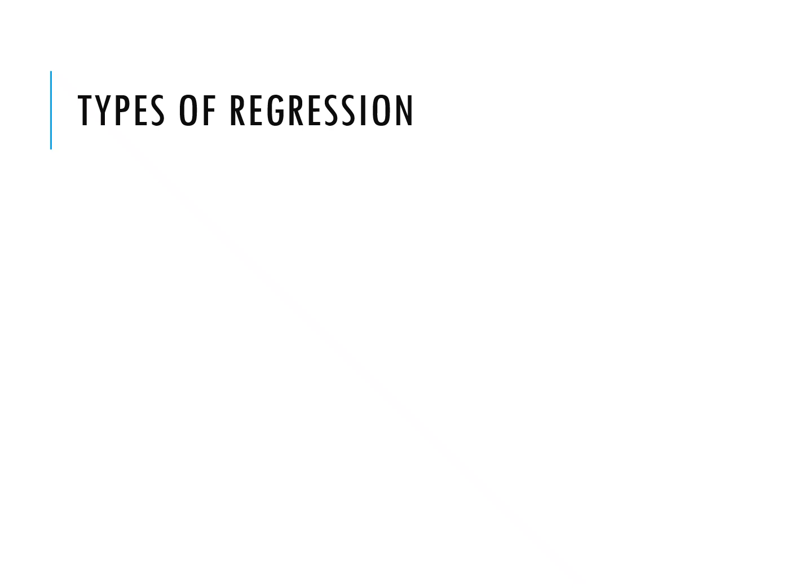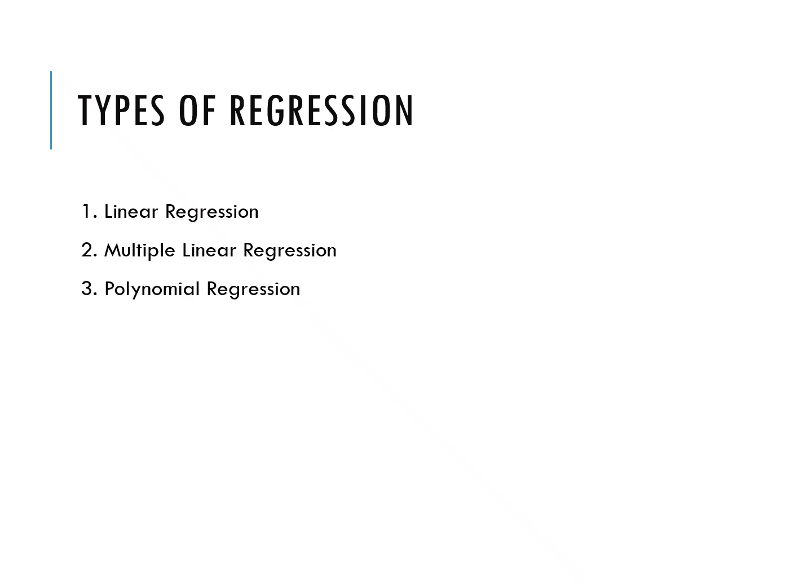Types of regression. Regression comes in different forms depending on the pattern in the data. First one is linear regression. It is used to draw a straight line. Then multiple linear regression. It uses multiple features together. And polynomial regression. It fits a curve for more complex trends. And finally, logistic regression. It is useful for classification tasks, not regression tasks. It is used for yes or no classification. Each type solves a specific kind of problem.